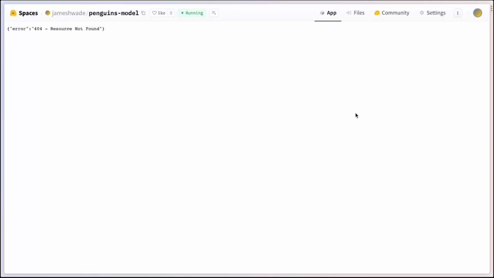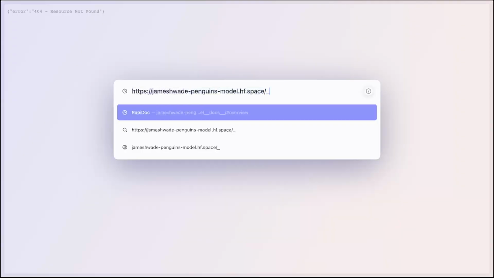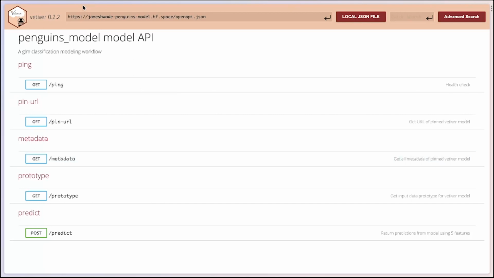There was a bit of a funky thing where the default location looks like it is failing. It in fact is not failing. If you come down here to the embedding location and then specify /docs like this, you see that it is in fact working.